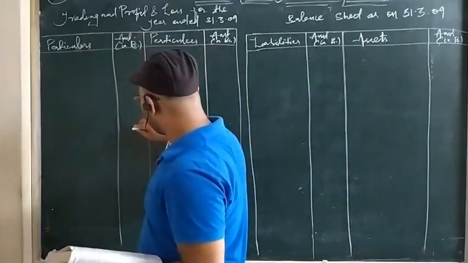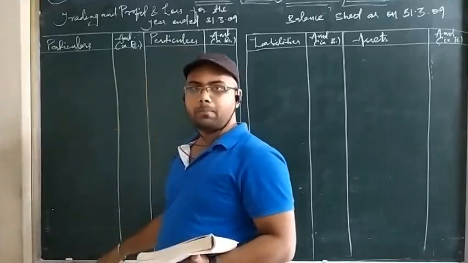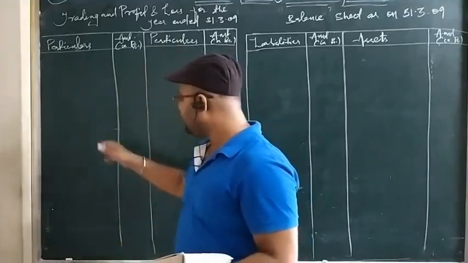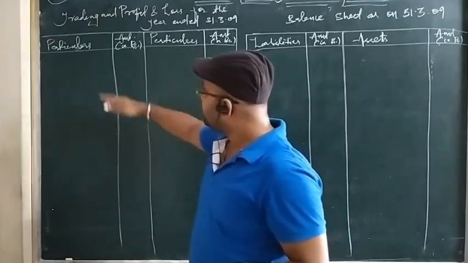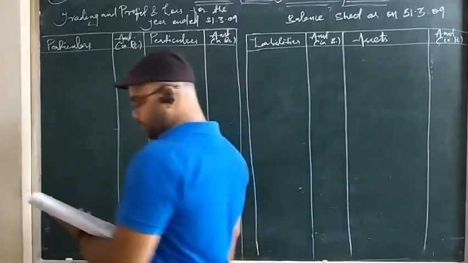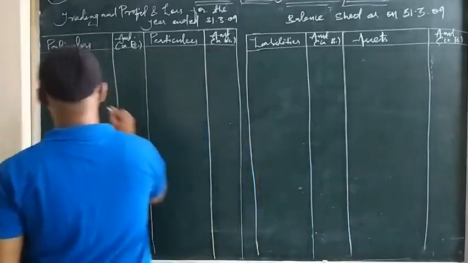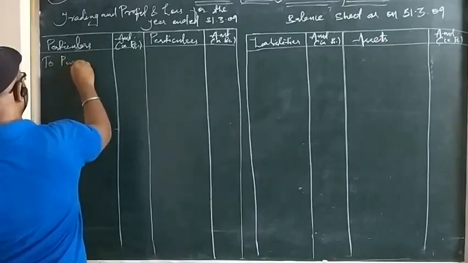So we can take it as imaginary that this much is for the trading account and this much is for the profit and loss account. If more space is needed, then we will think about it. So now I have just made an imaginary division that this will be of the trading account and this will be of the profit and loss account. Okay, watch carefully. Purchases is 20,250. So I am writing here, to purchases